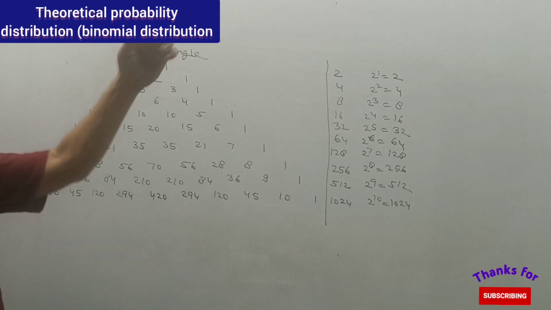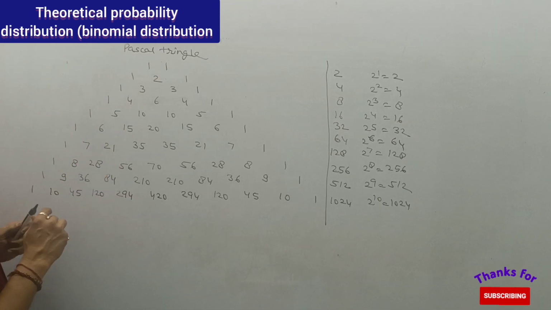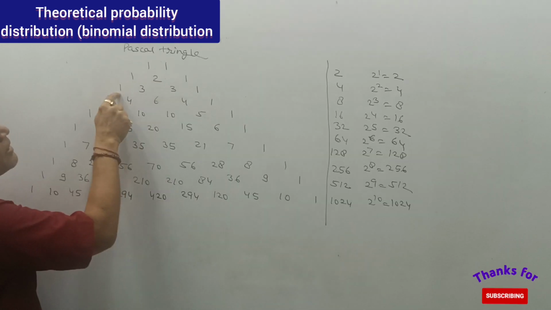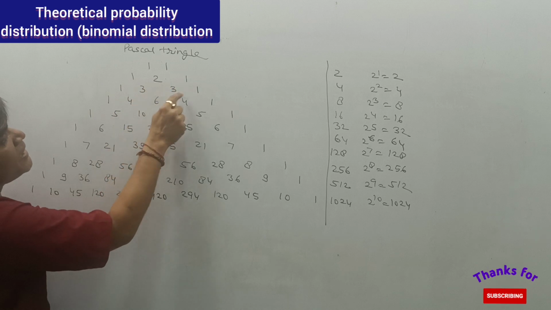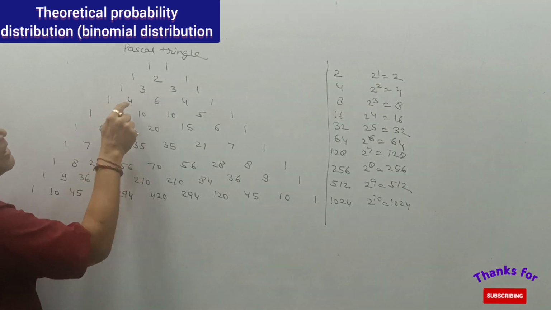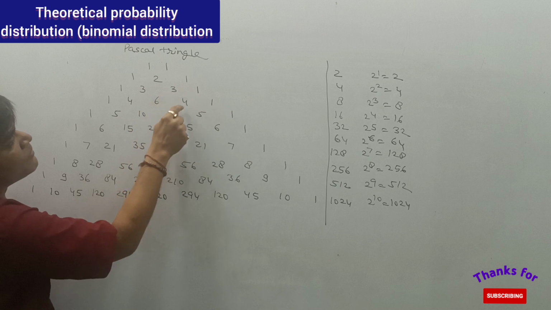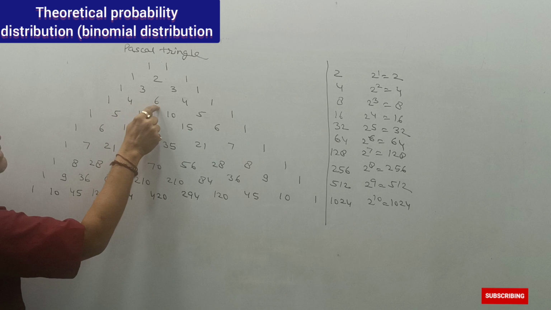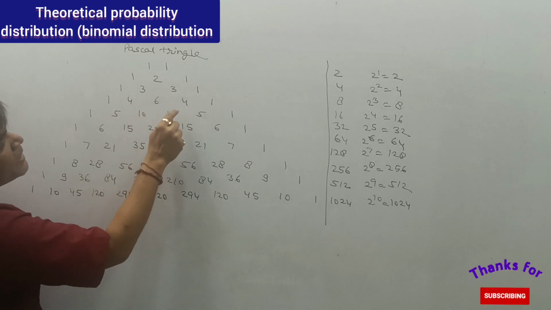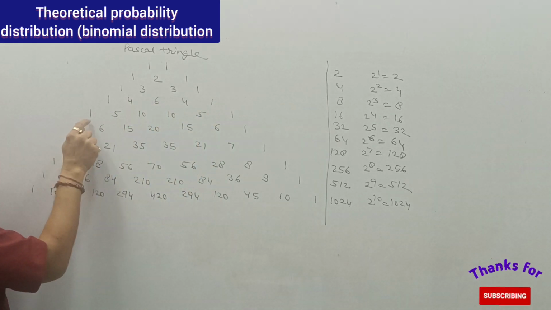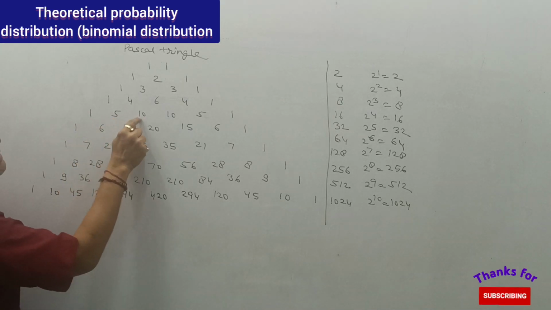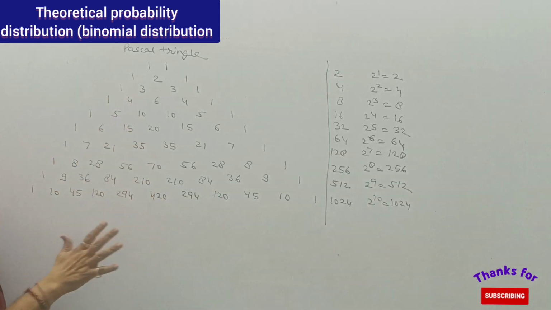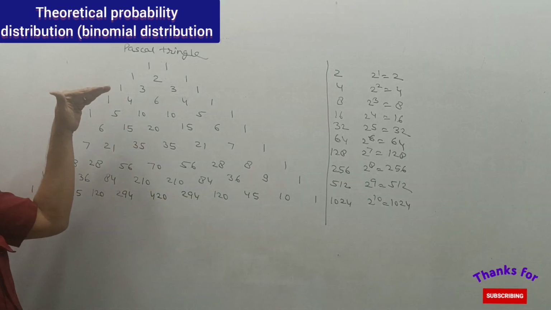The very first thing you learn is 1, 1, then 1, 2 and 1. Then 1, 3, 3 and 1. Then 1, 4, 6, 4, 1. Then 1, 5, 10, 10, 5, 1. Then 1, 6, 15, 20, 15, 6, 1. Similarly, the Pascal triangle is there, and this is very useful.